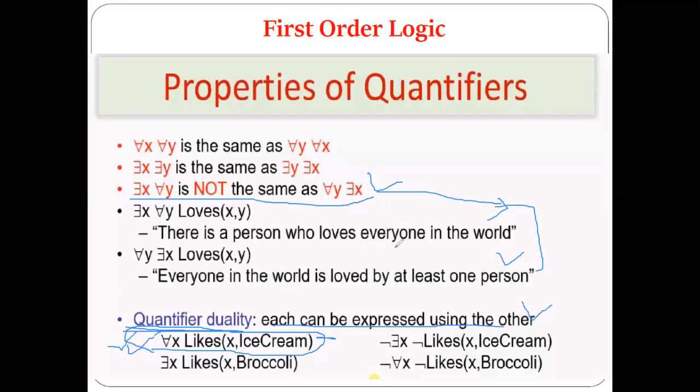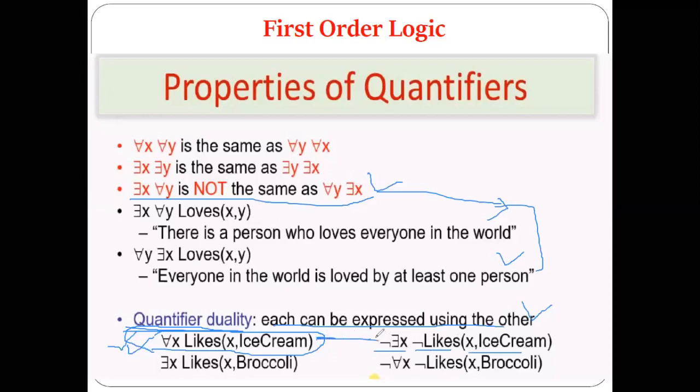You can see it given here: for all x, we can write the negation of some x. Yes or no? Its meaning here is likes, and you can write the negation of likes. Here likes is written; here you can write the negation of likes, and the next part as it is.